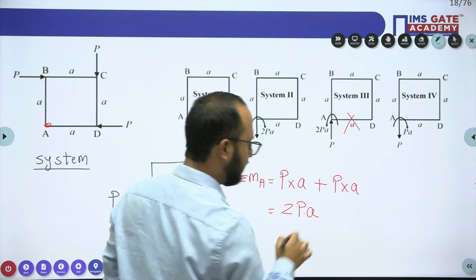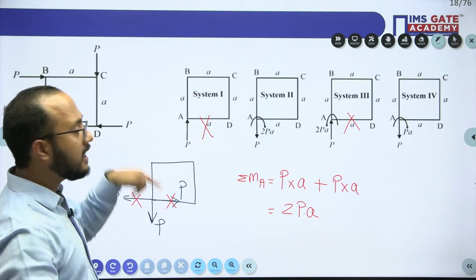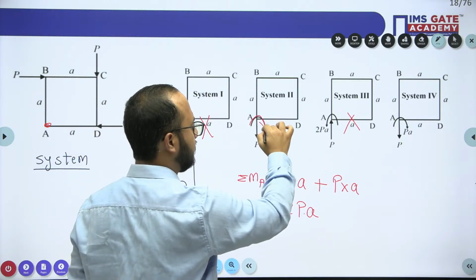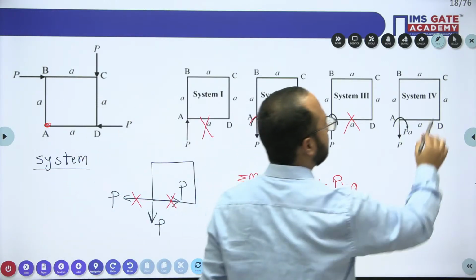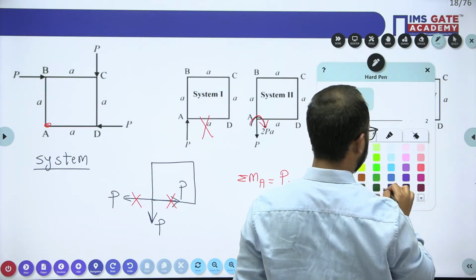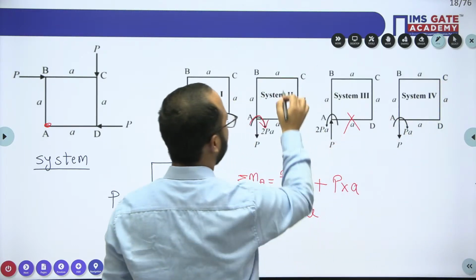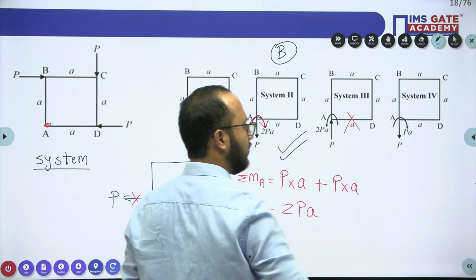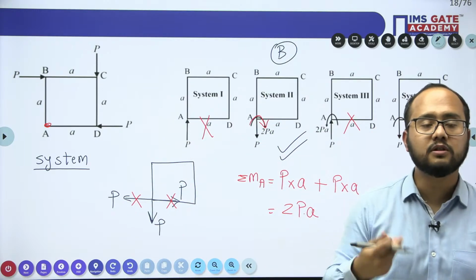2PA. That is what we are getting, with the direction already clockwise. What is the answer? This is the answer in which they have mentioned like this. So the correct answer here, everyone, is option B. This is option B, and this is the correct answer. Such types of questions they can have.